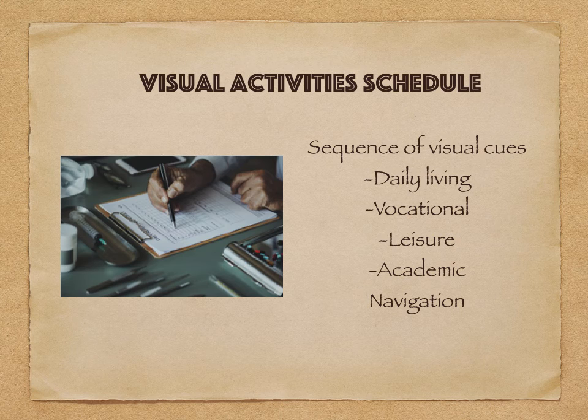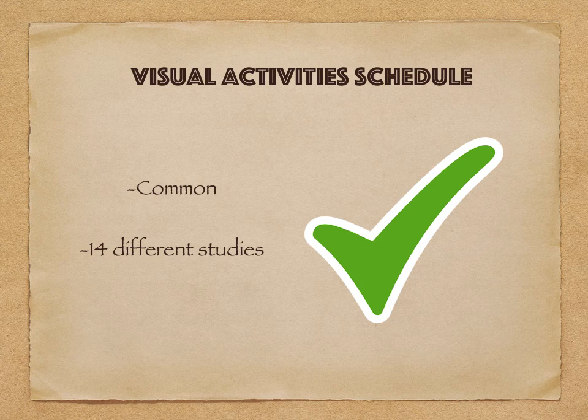One evidence-based practice for students with intellectual disabilities is the use of visual activity schedules. Visual activity schedules are a strategy to provide a learner with a sequence of visual cues which form a prompt in order to follow a sequence of events independently. These cues can aid the learner in daily living, vocational, leisure, academic, and navigation purposes.